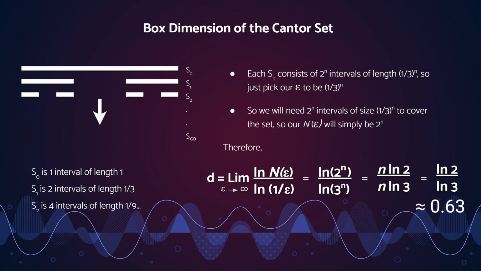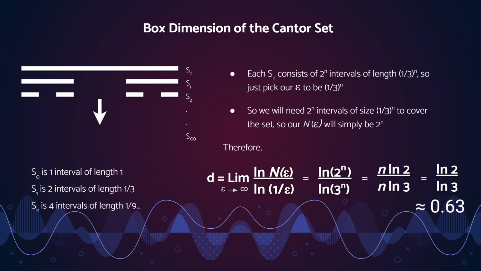We can see 2 intervals, and they're clearly 1/3 the length of the original, because that is how we defined it. It's the left and right thirds that we're picking. So S sub 2 then is 4 intervals of length 1/9, and so on.